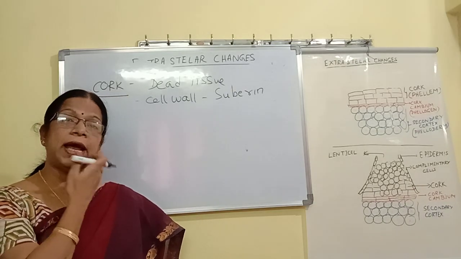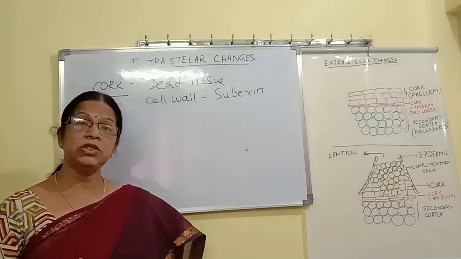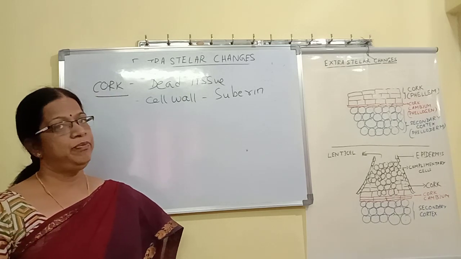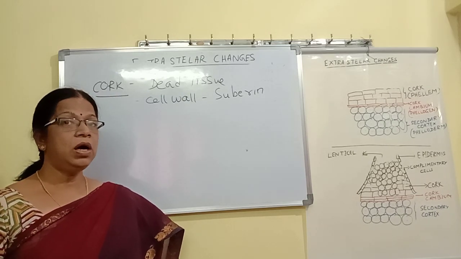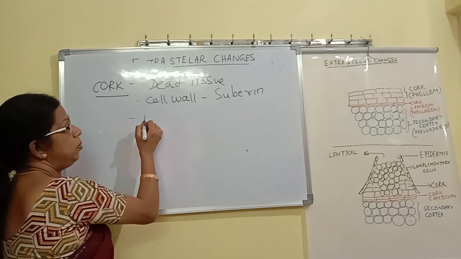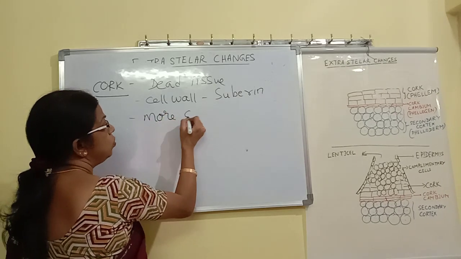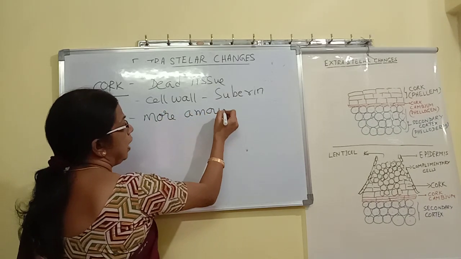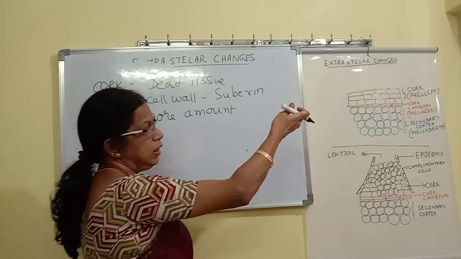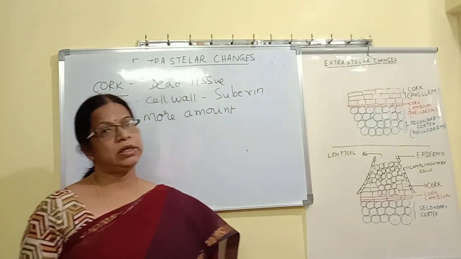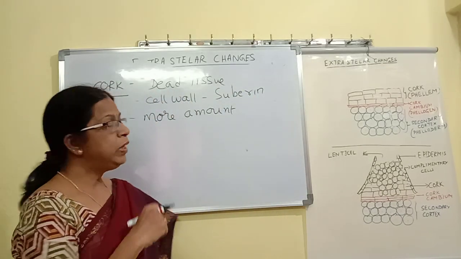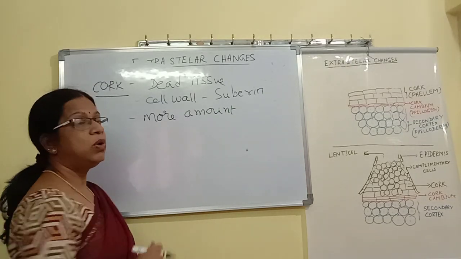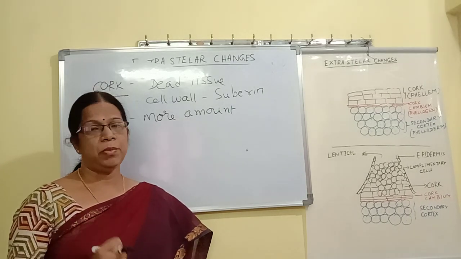Generally, cork is formed in more amount compared to the other tissue. What is the other tissue? I told you, it is the secondary cortex.